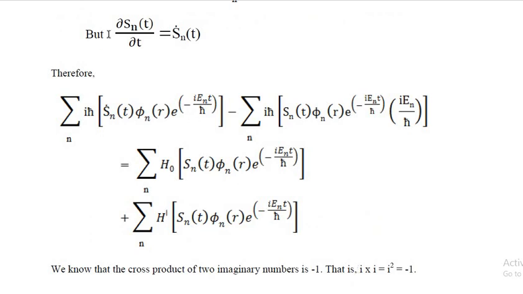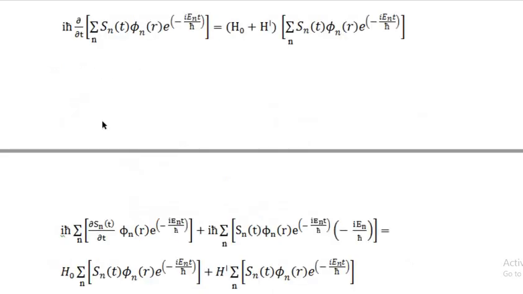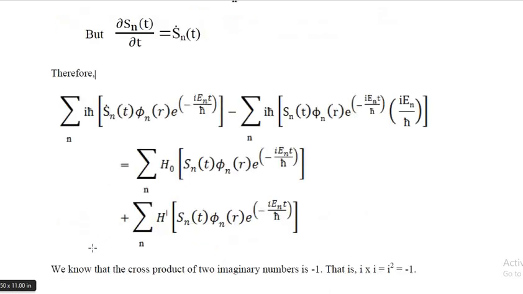But we know that dou S_n(t) by dou t is equal to S_n dot of t. Therefore, instead of dou S_n(t) by dou t, we can write summation over n i h-bar S_n dot(t) phi_n(r) e^(-i E_n t / h-bar).